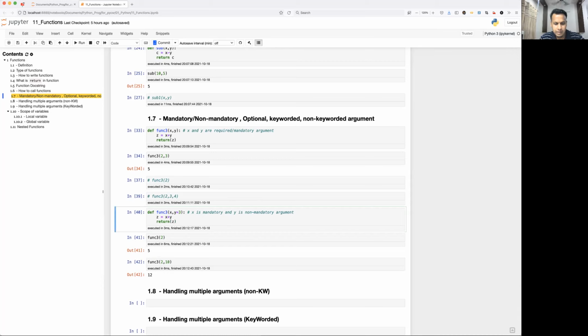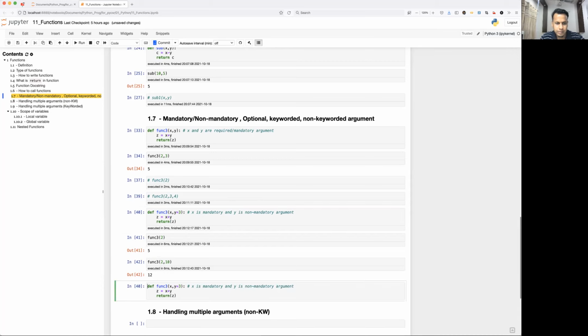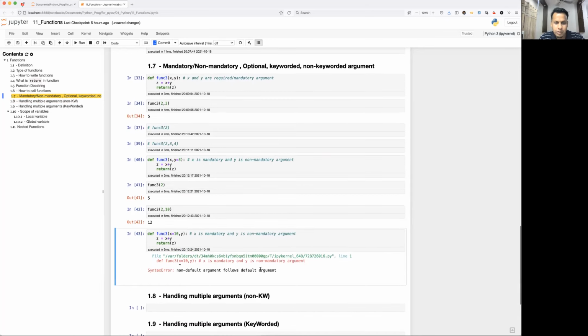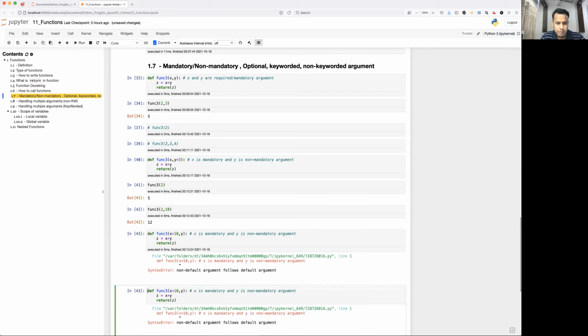Okay, if you haven't understood, then let me just define and show you what I mean here. If you define x equal to, let's say, 10 and for y you're not giving anything, see what is happening. Non-default argument follows default argument. So this is what I was talking about. It has to be in order. If you're defining both as default, it's fine. But with one mandatory and one non-mandatory, you need to follow the order. First will always be mandatory, followed by non-mandatory. If you define both x equal to 10 and y equal to 20, then it makes sense.